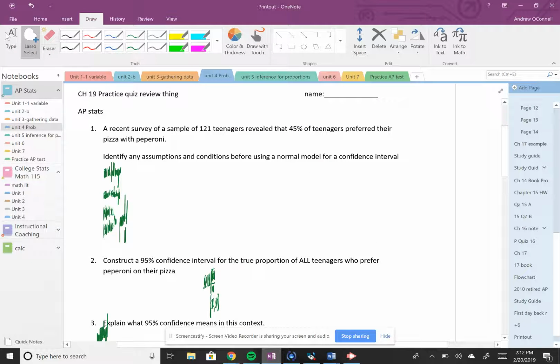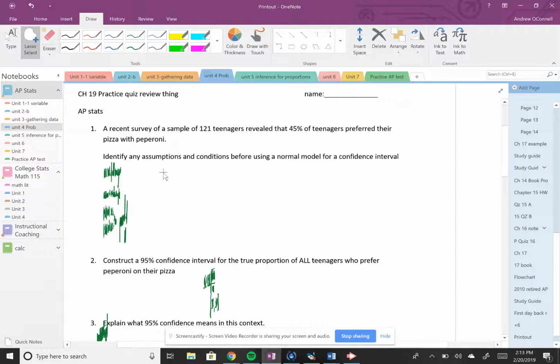We went through the front side in class, but for anybody who needs to jog the memory, a recent survey of a sample of 121 teenagers revealed that 45% of teenagers prefer their pizza with pepperoni. Of course, based on that spelling, we found out that this pizza topping is actually a pepper, similar to a bell pepper, not the actual Italian meat.